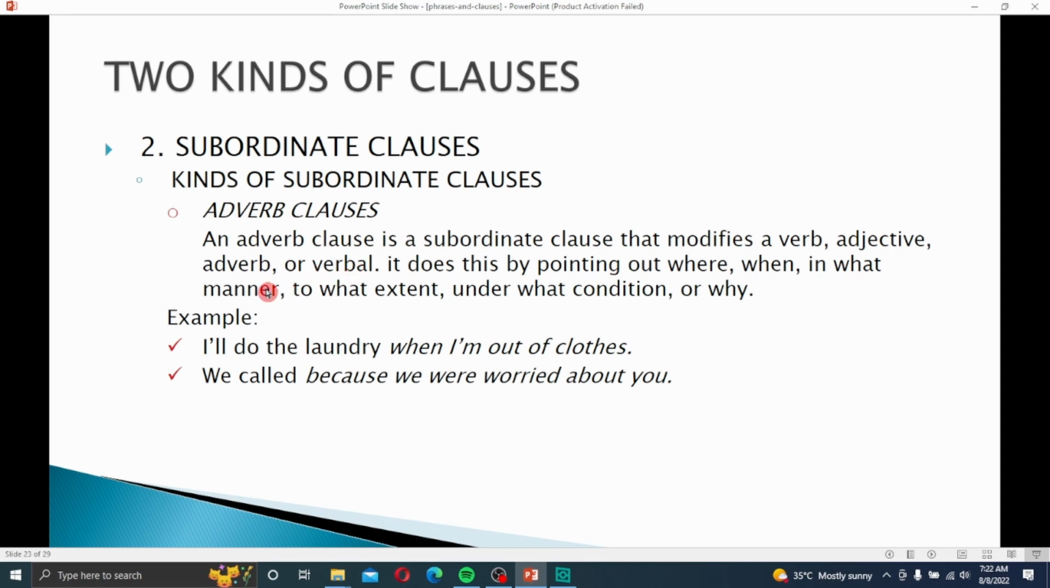Subordinate adverb clause. An adverb clause is a subordinate clause that modifies a verb, adjective, or adverb. It does this by pointing out where, when, in what manner, to what extent, under what condition, or why. I would like to do the laundry when I'm out of clothes. So when I'm out of clothes is the adverb clause in this sentence. We called because we were worried about you. Here, because we were worried about you is the subordinate clause in this sentence.